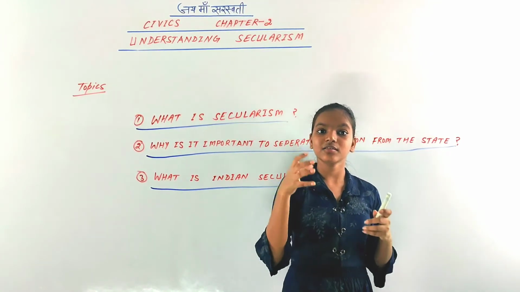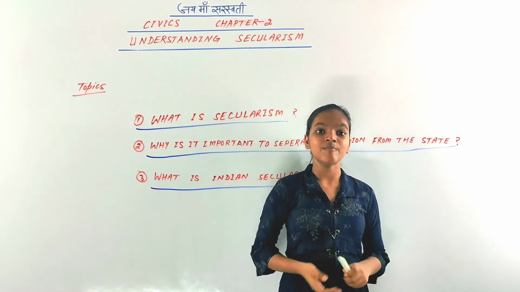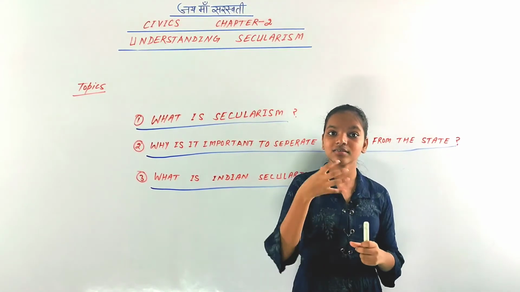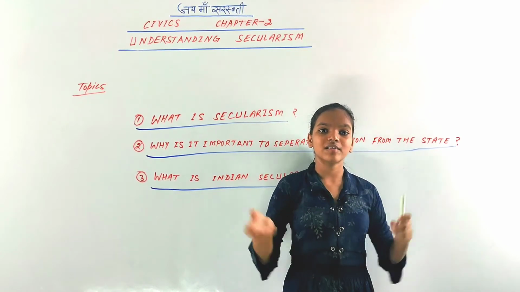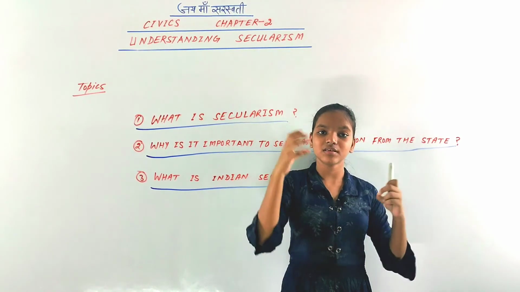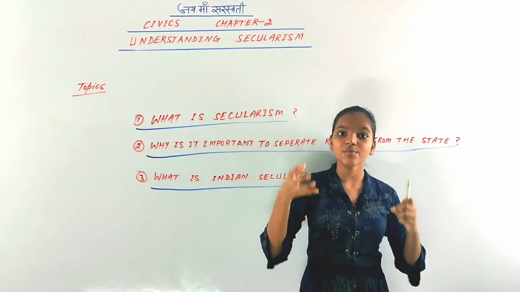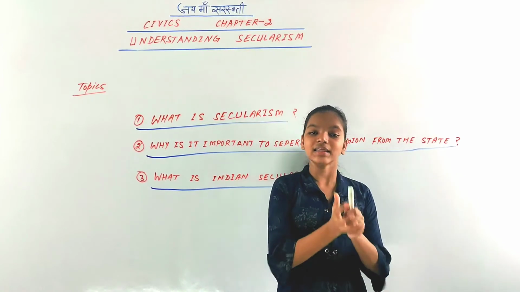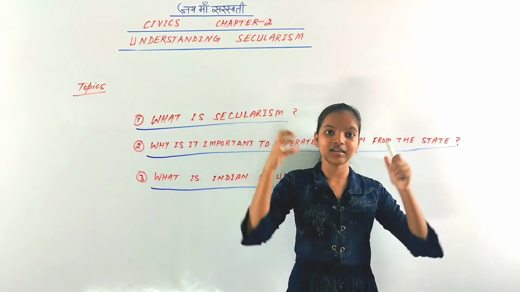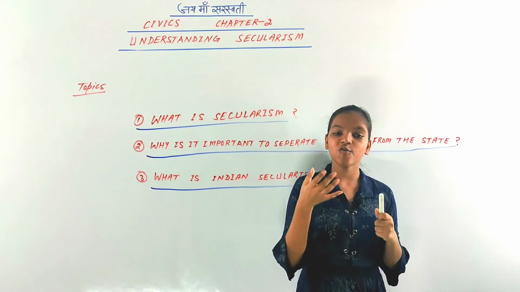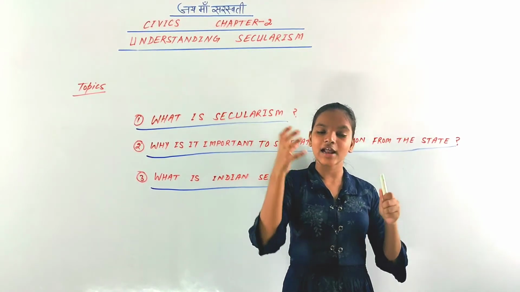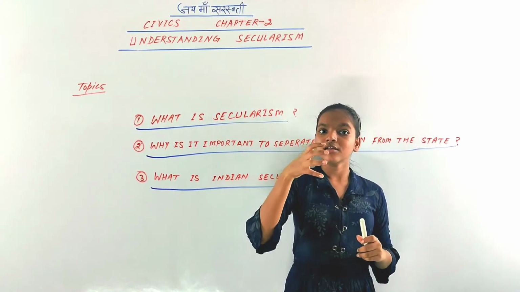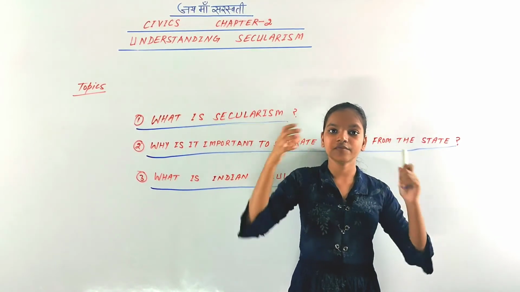So for this, the government has made a strategy that is called non-interference, the strategy of non-interference. That means government would not interfere with religious matters. If a religious person wants to do something in the name of practice, then he can do. But if a person is trying to do anything in the name of practice of his or her religion that is wrong, then government would also intervene in that matter. For example, the third strategy of government is the strategy of intervention.